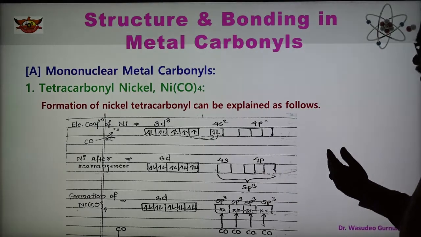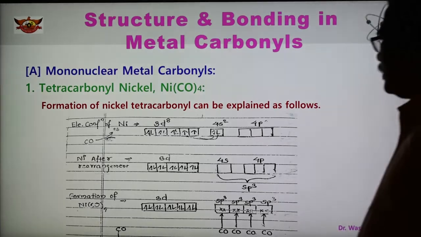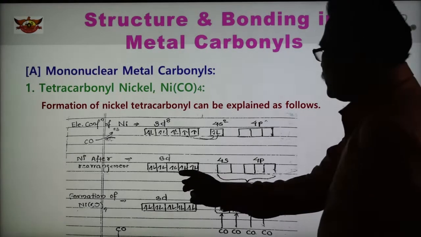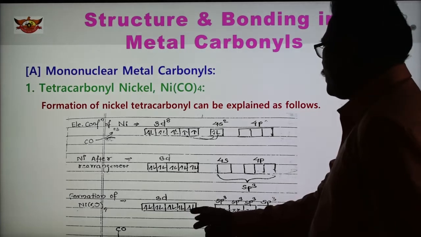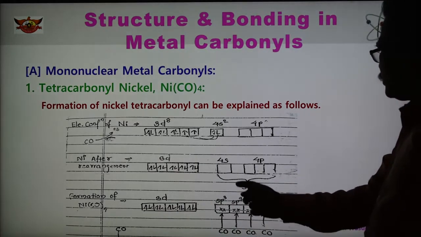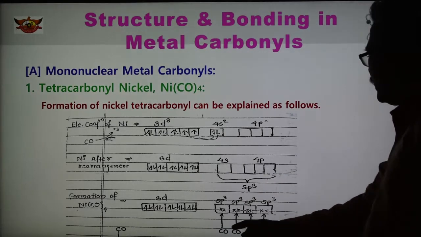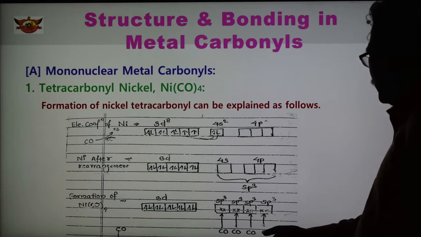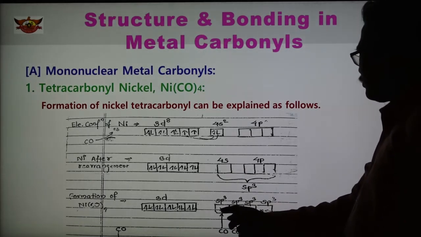And now the next step is the formation of Ni(CO)4. In this case, these orbitals are as they are, 1, 2, 3, 4, 5. They have 10 electrons here in 3d, and there are the vacant sp3 orbitals. The four CO ligands donate electron pairs to the vacant orbitals of the metal. This is one electron pair, shown by the cross mark.